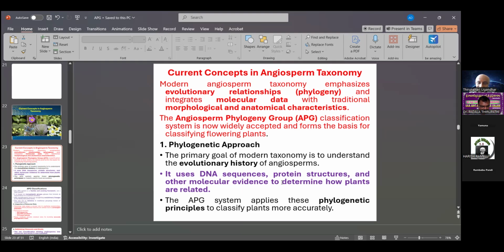It uses DNA sequences, protein structure, and other molecular evidence to determine how plants are related. The DNA base, the number of chromosomes, and related chromosomes of plants are grouped into one family. That is what we call DNA sequences. The APG system applies these phylogenetic principles to classify plants more accurately.